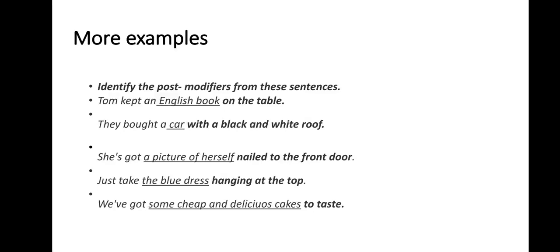Some cheap and delicious cakes. They are the noun here. So the post modifier here is "to taste." Understood, children? You can read all the sentences again. See the noun, see the subject, see which words come after the nouns, see what all words appear before the noun. Okay.